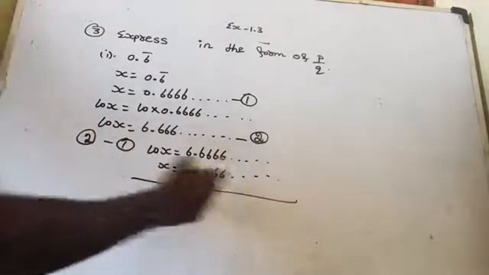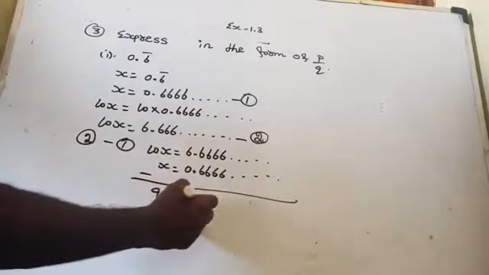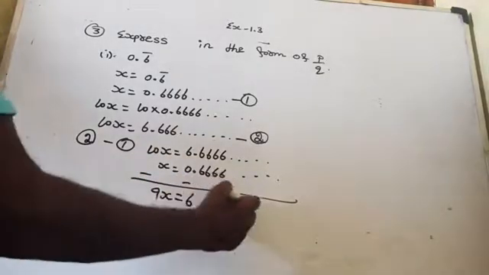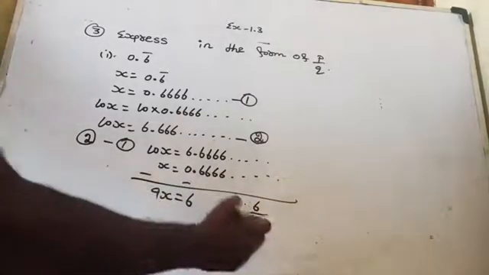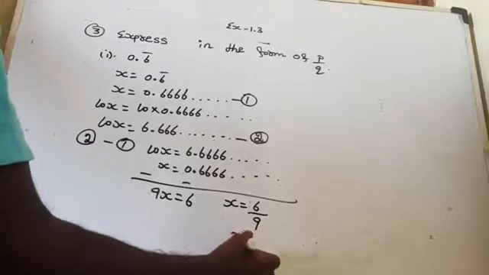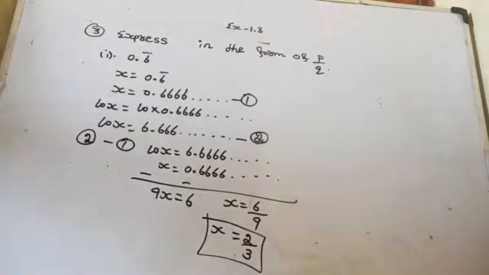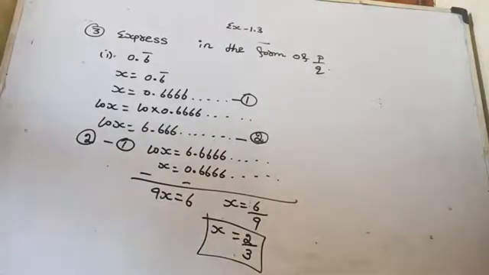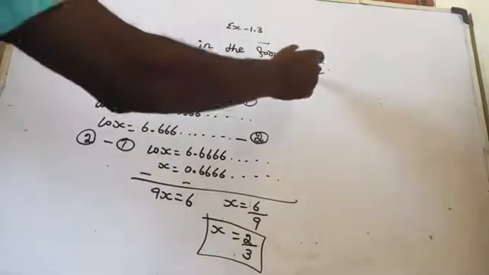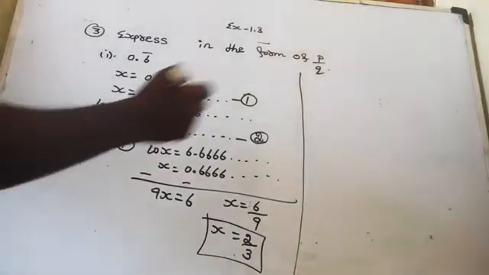Now subtract. 10x minus x is 9x. 6 minus 0 is what? 6. So x is equal to 6 by 9, which reduced to the lowest form is equal to 2 by 3. 2 threes are 6, 3 threes are 9. So x is equal to 2 by 3. So we expressed it in the form of P by Q. Now come to the second subdivision.